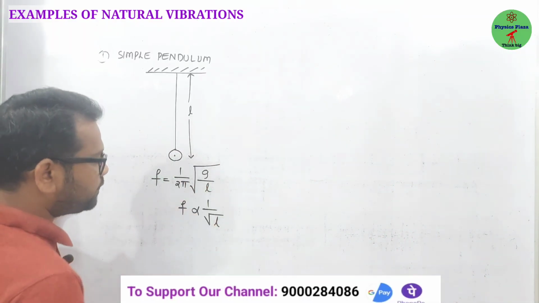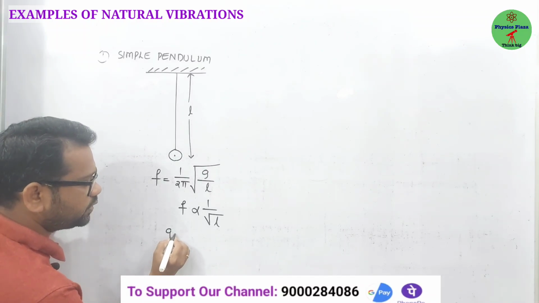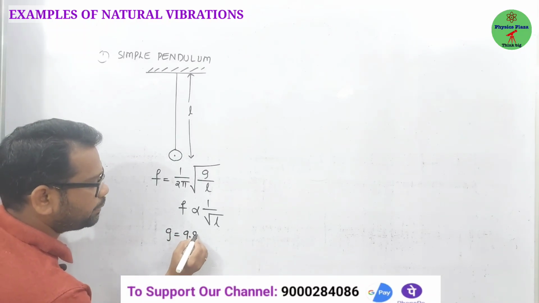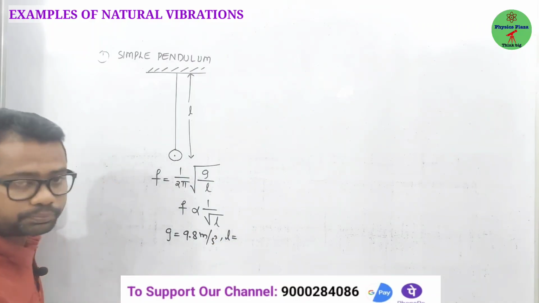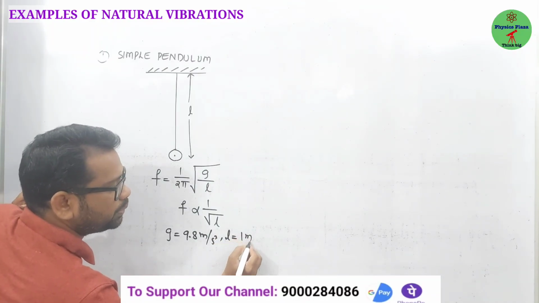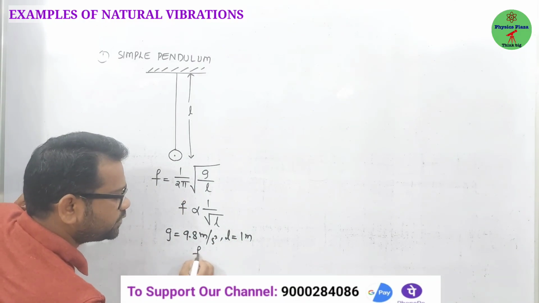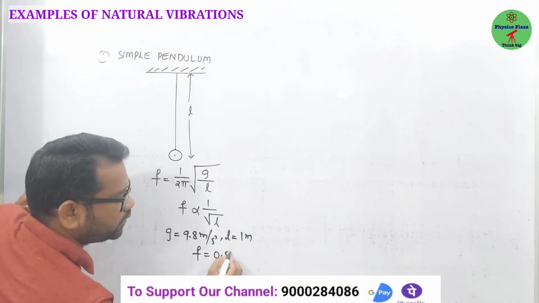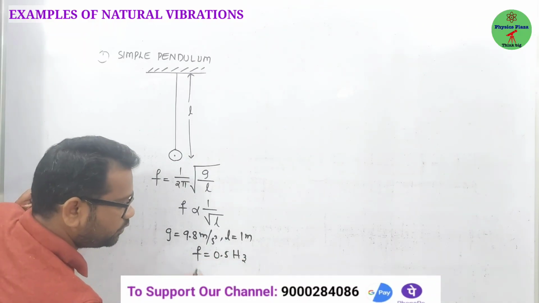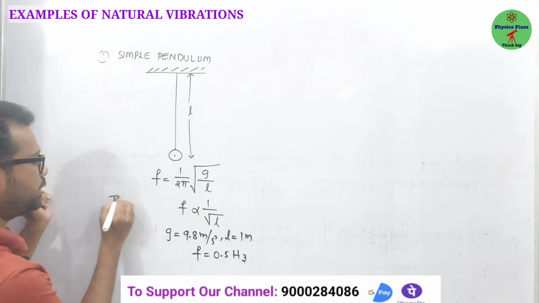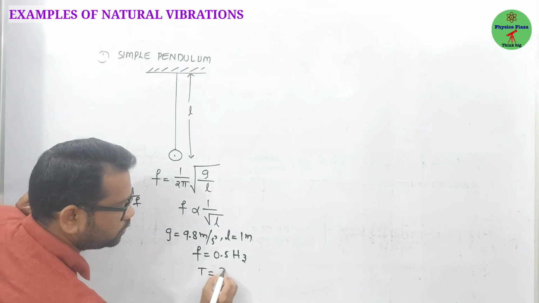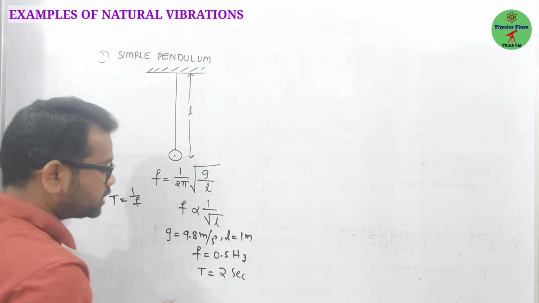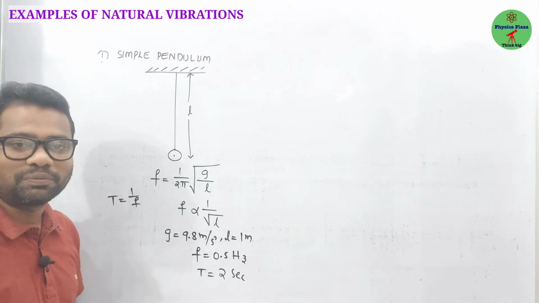So here, children, suppose g is equal to 9.8 meter per second square and L is equal to 1 meter. If you substitute, then f is equal to 0.5 hertz. And if you calculate the time period, we know the time period T is equal to 1 by f. So we get T is equal to 2 seconds. Such a pendulum we can call the seconds pendulum.